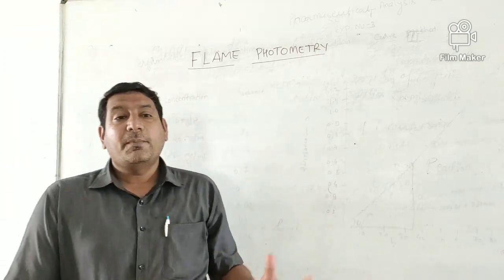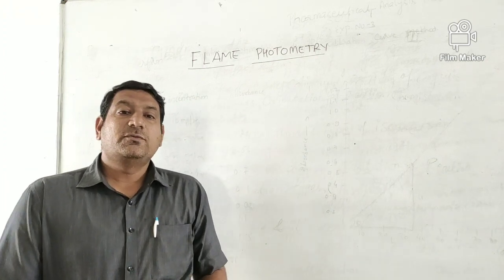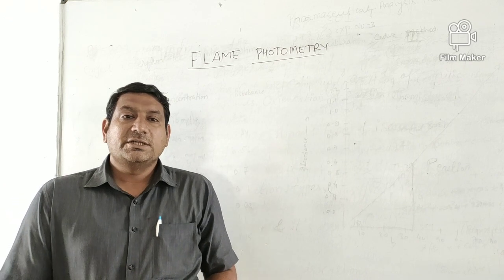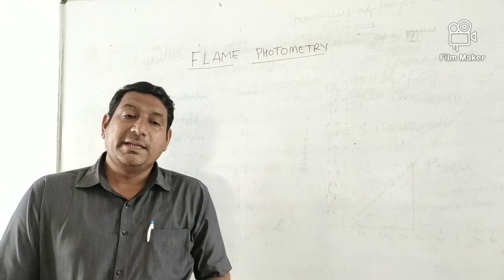Now the specific point of flame photometry is that it is used for analysis of certain alkaline metals like sodium, potassium, calcium, lithium and barium.